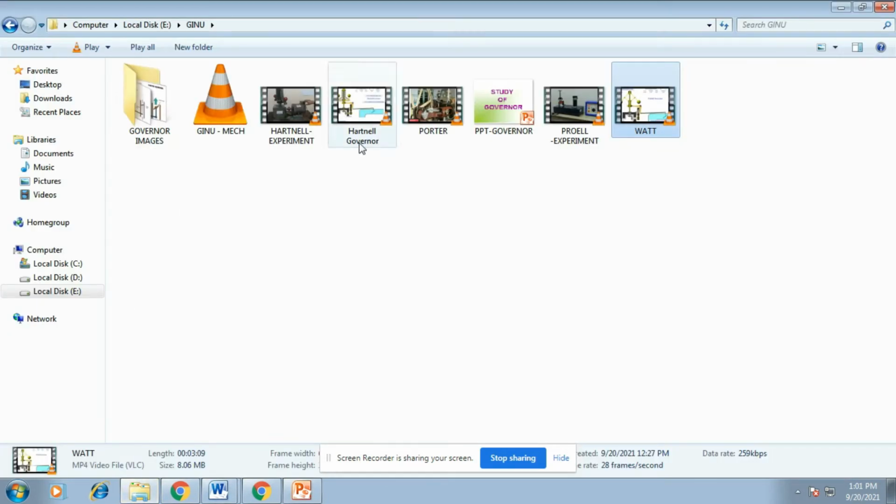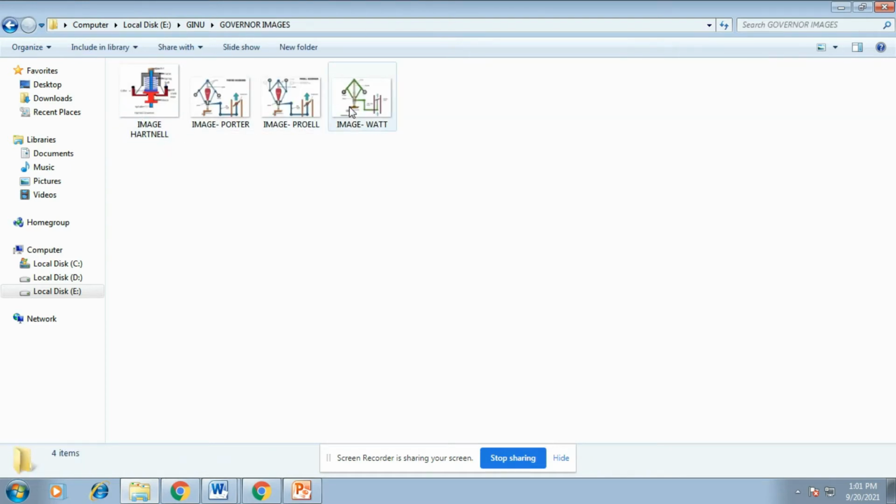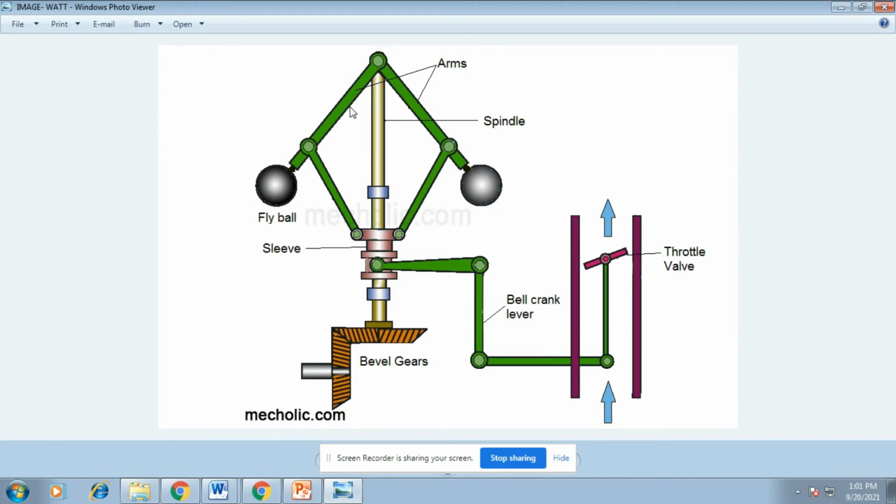Now I show the clear image of the Watt governor. Two fly balls are there, that are attached to the upper arms. The middle one, the spindle, is connected to the bevel gear. When the bevel gear rotates, the spindle rotates. Depending on the rotation speed of the bevel gear, the fly balls will rotate. At that time the sleeve will move upward and downward. By this upward or downward movement, the throttle valve will operate by the bell crank lever.